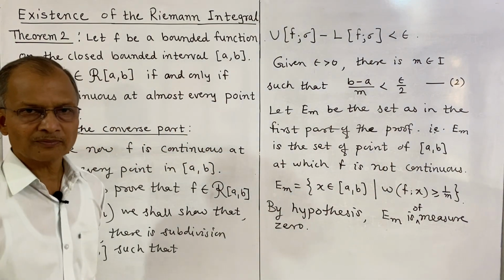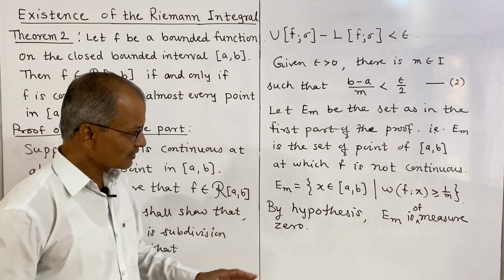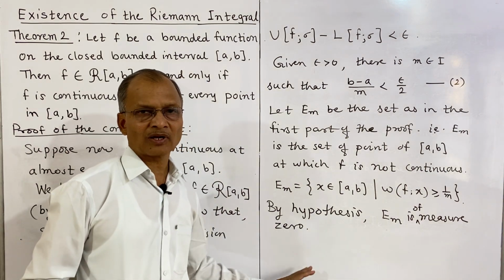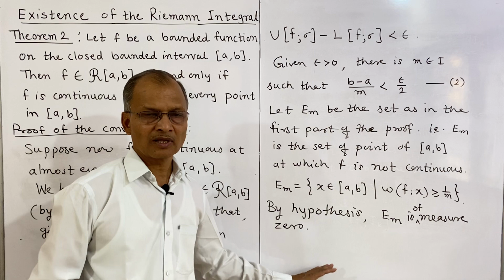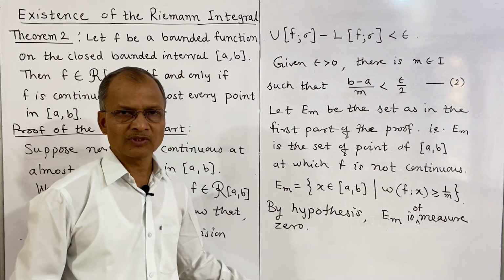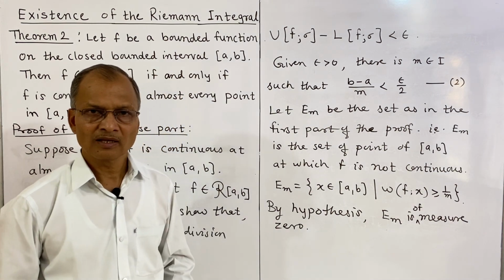Therefore, by definition of a set of measure 0, this set can be covered by a countable union of intervals such that the sum of lengths of these intervals is less than epsilon.